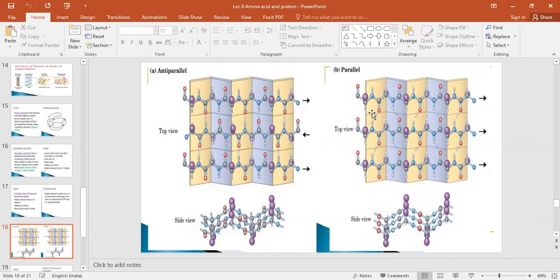Parallel one. Parallel means all these peptides or amino acid chains go in the same direction. You can see here, the first chain ends with the NH, the second chain ends with the NH, the third chain ends with the NH.